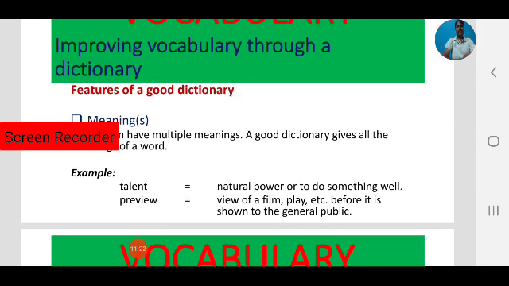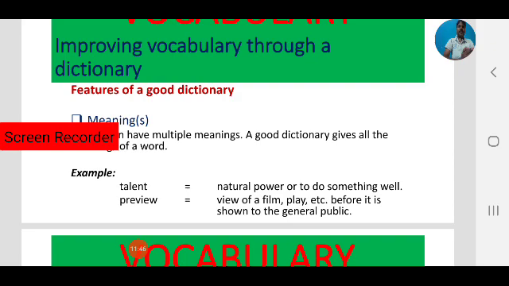For example, talent. Talent means natural power, that is one meaning, or to do something well. These are two meanings.